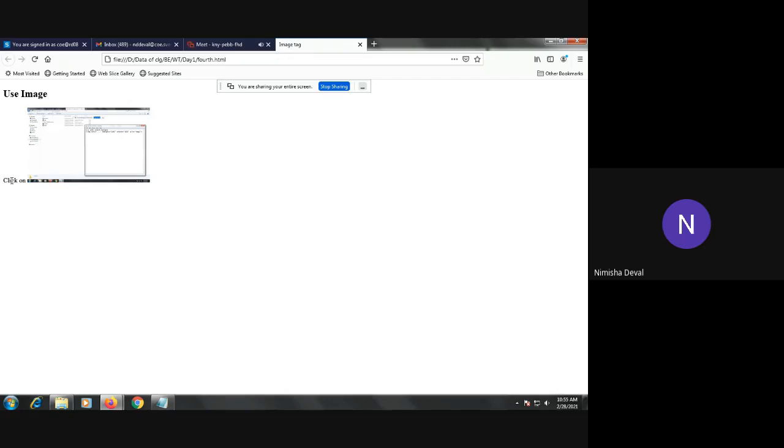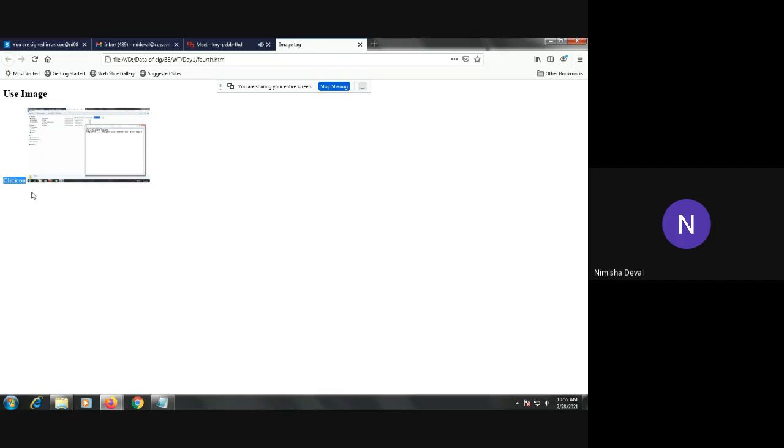Because we have provided here this image. And why I have written here click on: whenever you want to open a particular image on that URL, at that time clicking movement is required.